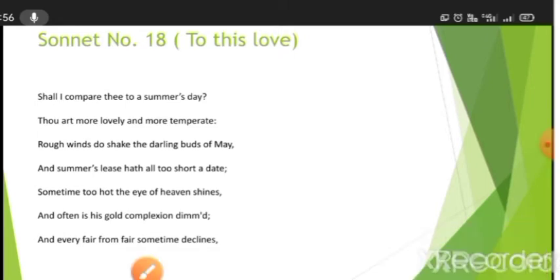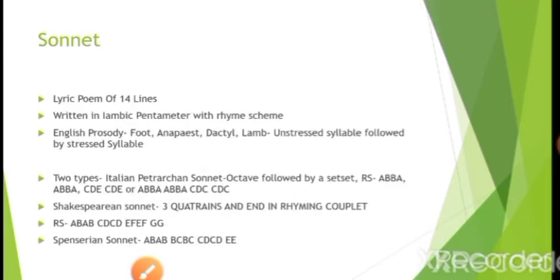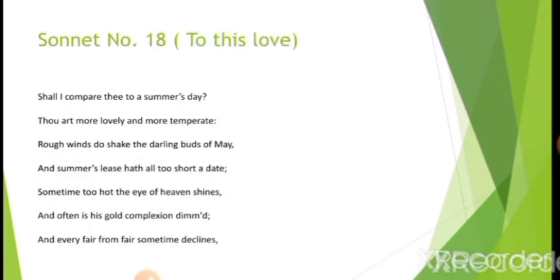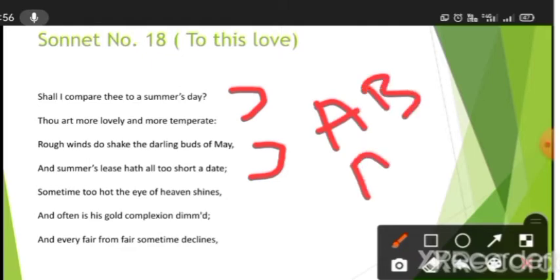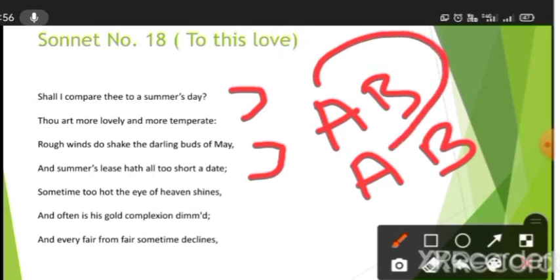The first one was A B. Let me show you. So how are they going to rhyme? It means that A will rhyme with C. See, this is the thing, right? That means A will rhyme with the third line, B will rhyme with the fourth line. Shall I compare thee to a summer day?